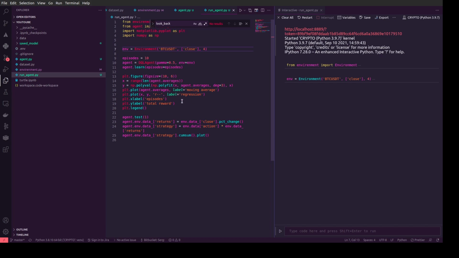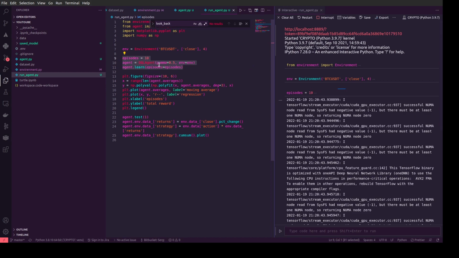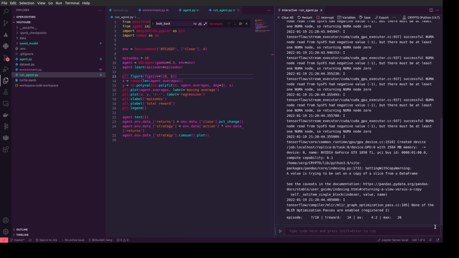And I would like to demonstrate. For example, let's learn it, and we create an object of the class, and indicate the gamma should be 0.5, and indicate our environment, and we learn our agent. Okay, and this is only for your demonstration.